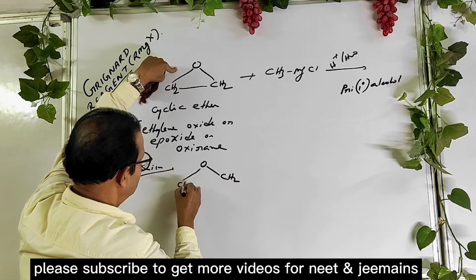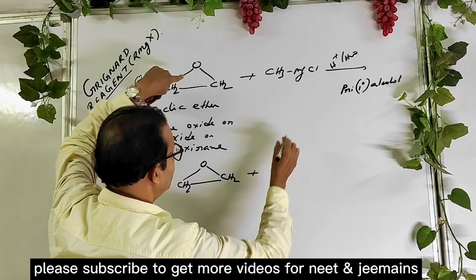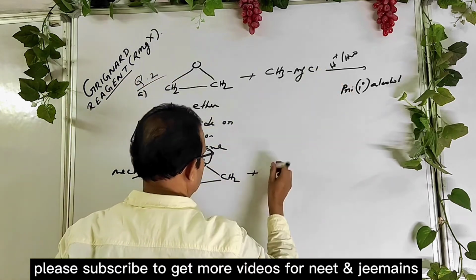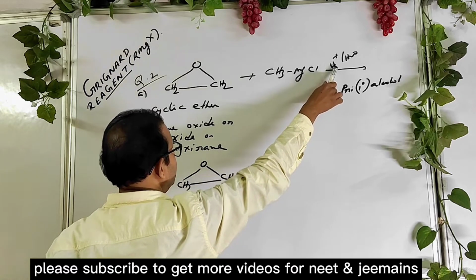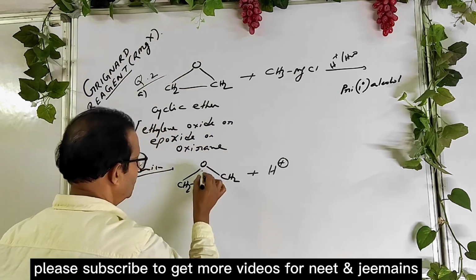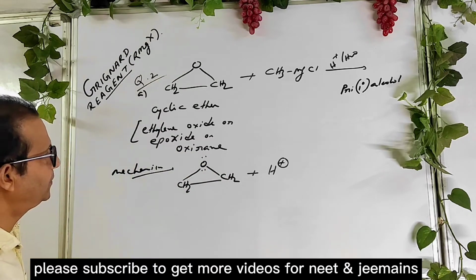O, CH2, CH2. This first reacts with acid because the reaction takes place in the presence of acids. Oxygen has a lone pair of electrons, you know that.